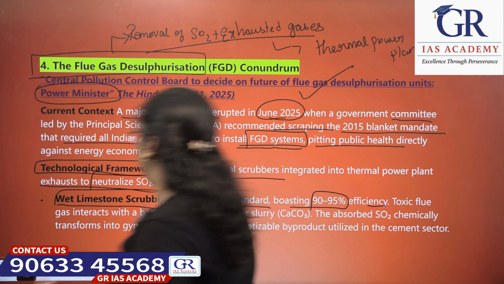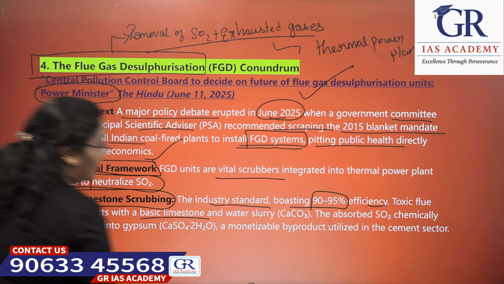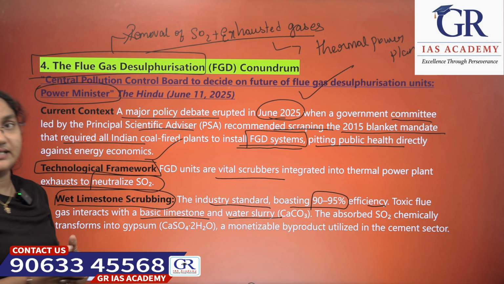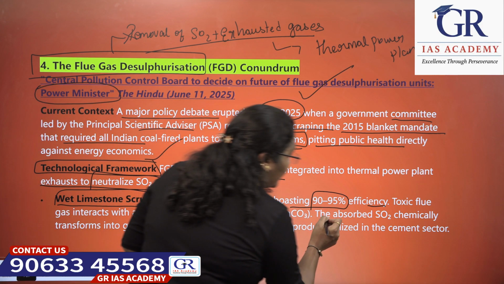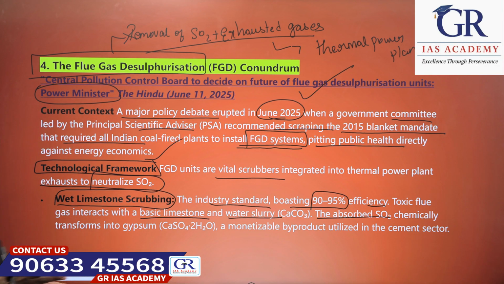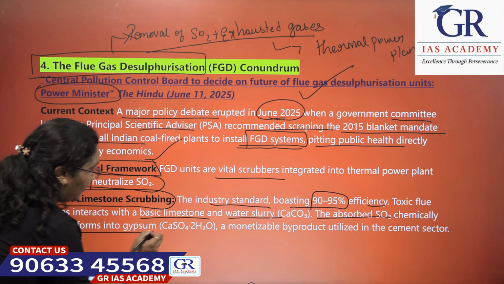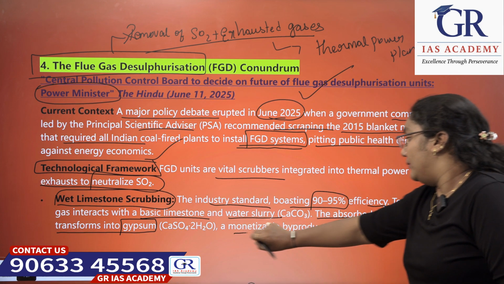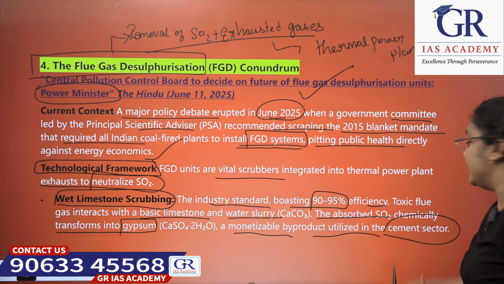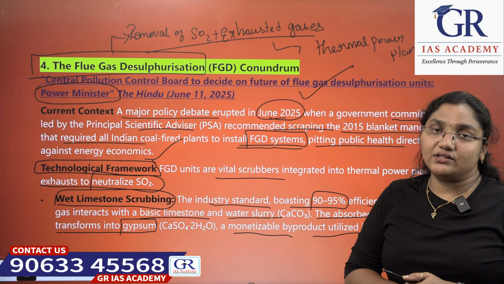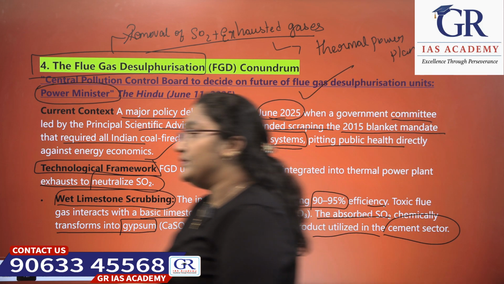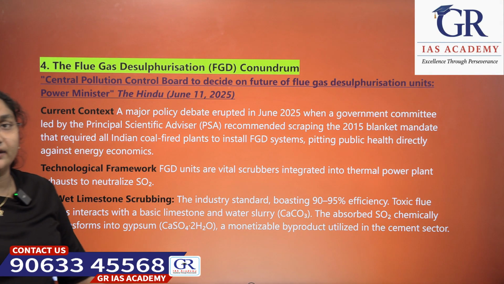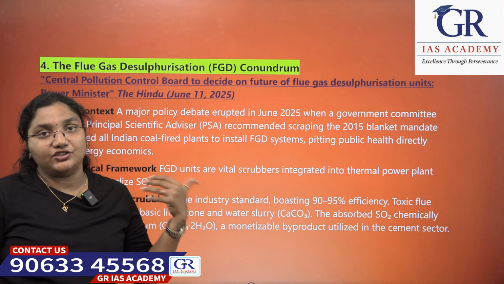Toxic flue gas interacts with the basic limestone and water slurry, like CaCO3, which absorbs sulfur dioxide chemically and transforms it into gypsum, a monetizable byproduct utilized in the cement sector. Okay, this sulfur dioxide is converted into gypsum by various chemical treatments using the flue gas desulfurization technique.